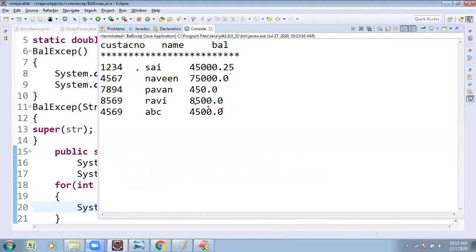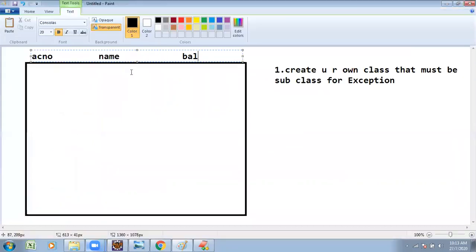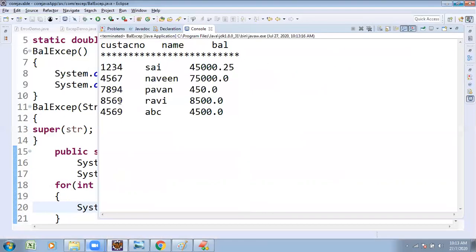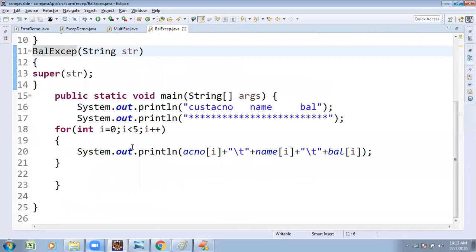But what is my condition now? If customer account balance is less than 10,000, or less than 1,000 or less than 5,000. Some condition, whatever you wanted to apply, apply. In that case, suppose less than 1,000, here I wanted to raise one exception, to get that exception purpose. Till now, no condition we applied. Not raising any exception, as it is printed.